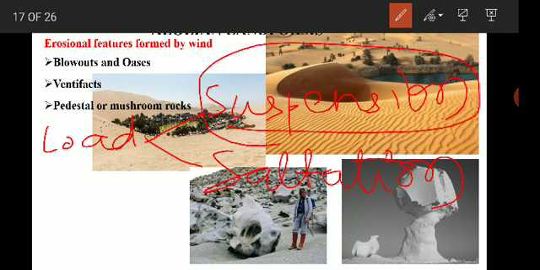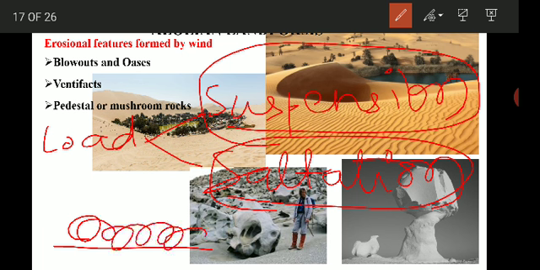On the other hand, the coarse and heavier particles are lifted only temporarily during high velocity, and they are mostly rolled along the surface, or move along the ground by leaps and jumps. This type of load is called saltation.